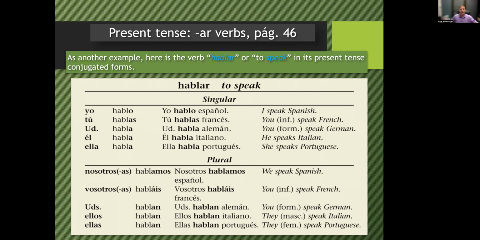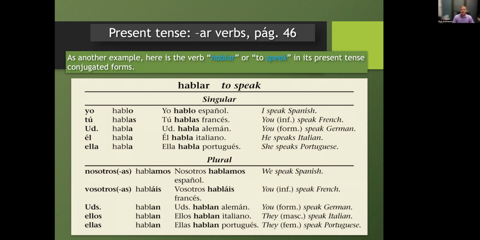Now go to our plural ones. Nosotros hablamos español. We speak Spanish. Vosotros habláis francés. You speak French. Ustedes hablan alemán. Y'all speak German. Ellos hablan italiano. They speak Italian. Ellas hablan portugués.